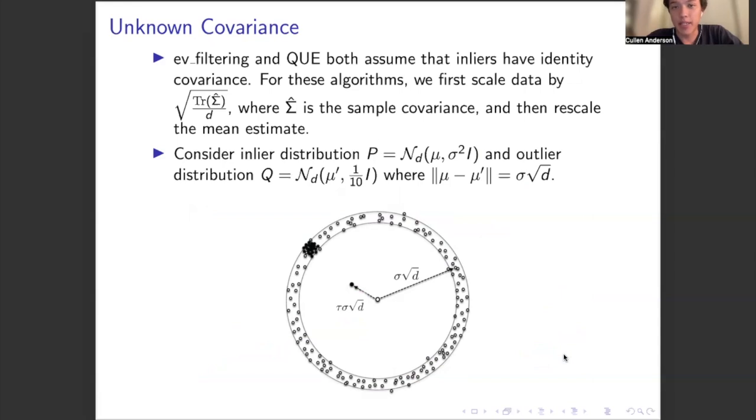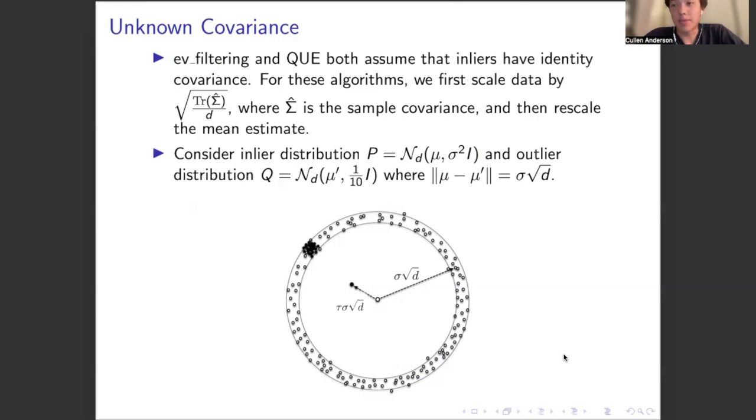Now we consider the case of unknown covariance. So again, the inlier distribution will be from a multivariate Gaussian, but now the covariance will be unknown. So this proves a challenge since some of the algorithms do rely on knowledge of the covariance, particularly eigenvalue filtering and quantum entropy scoring both assume that the inliers have identity covariance or equivalently known covariance.